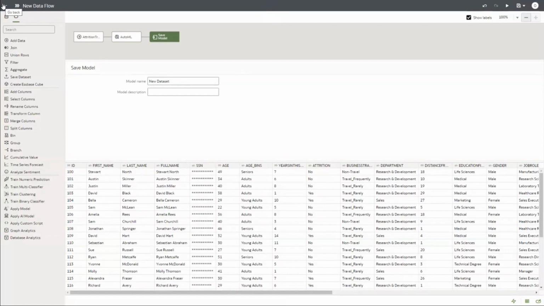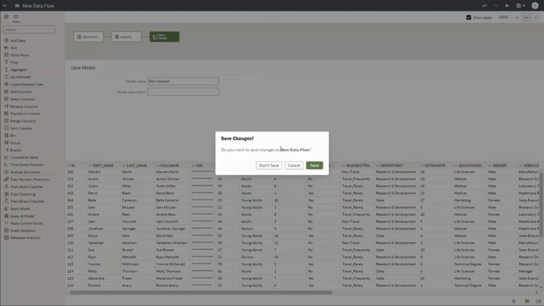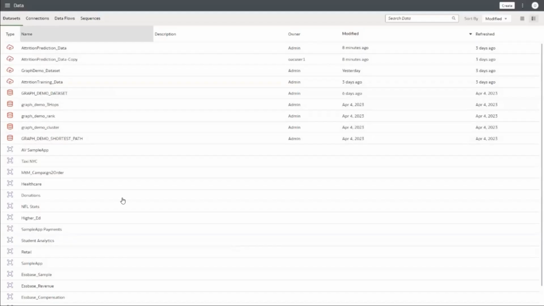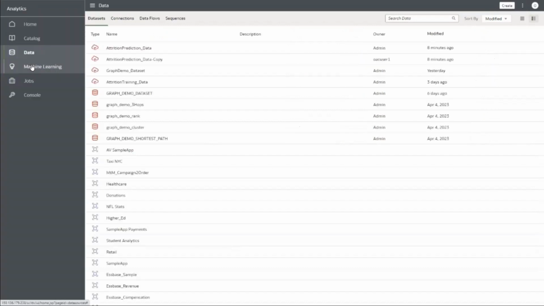I'm going to go back. I will not save any changes to the data flow. Just say don't save. And then by default, you may be redirected to the data tab. Again, click on the navigator option and then navigate to machine learning.